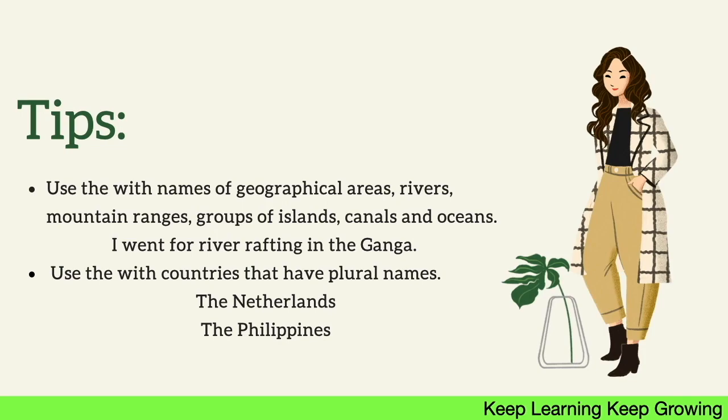We should always use "the" with the countries that have plural names, like the Netherlands, the Philippines. They are having their plural names. At that time we should always use "the".